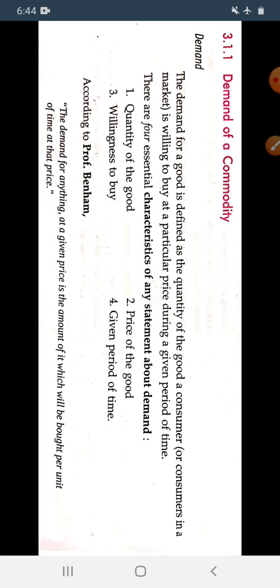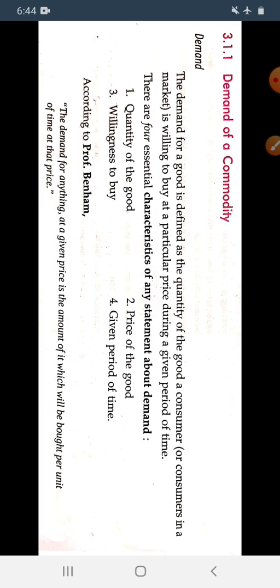For that period, the consumer will buy any commodity. These are the four characteristics of demand. According to Professor Benham, this is the definition given by Professor Benham.